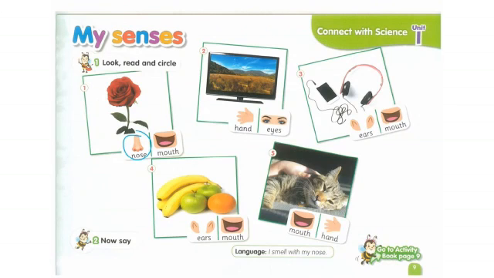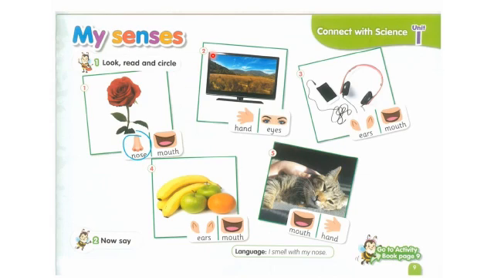Okay, KG1, let's see what does this exercise say. It says, look, read, and circle. Okay, can you see this flower? What do we do with this flower? We smell it, right? We smell the flower with our nose or our mouth. We smell the flower with our nose, right? So we want to circle the right sense that we use. Okay?